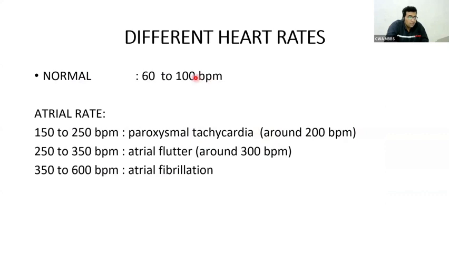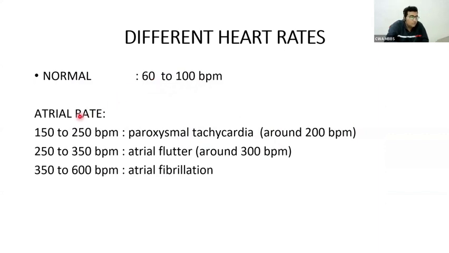Now, I want to tell you that based on heart rate, different kinds of tachycardias are there. Normal heart rate is 60 to 100 beats per minute. In lower class, we may have heard that it is 72 beats per minute, which is an average value obtained from 60 to 100. Anything above 100, we call it tachycardia, and below 60 we call it bradycardia.